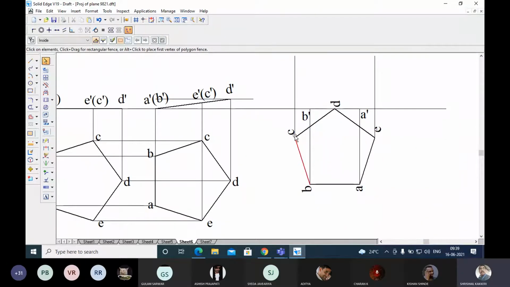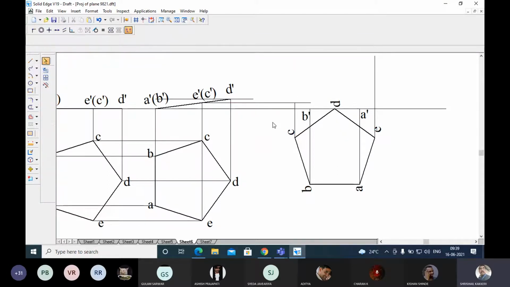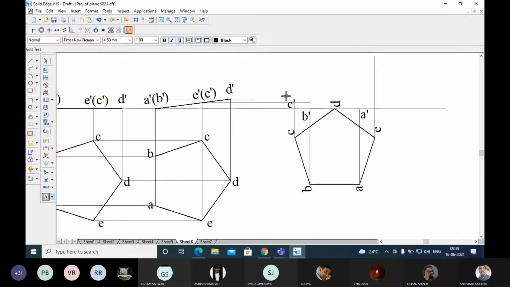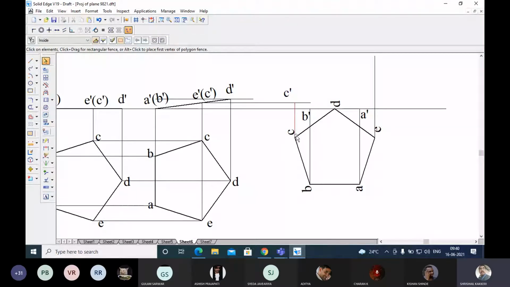And C, so C is on this line, at this point. So let me take one line, just from C. You draw this line. Okay, I have drawn from C. A or B and C, we are meeting at this point at C. Okay, let me show this as point C dash.